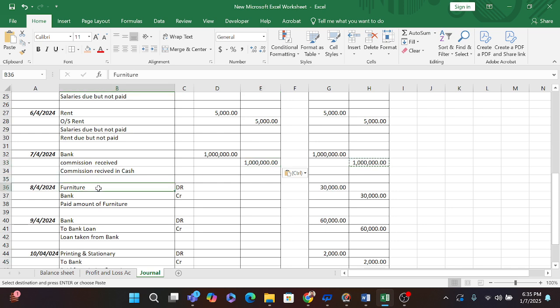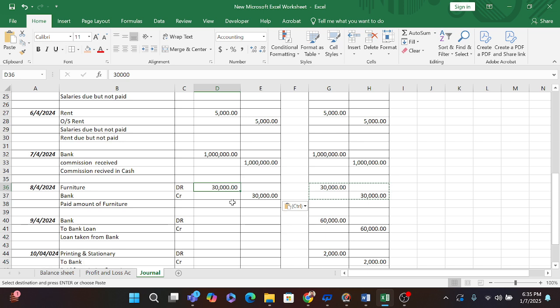So I am going on another entry, that is furniture. I am going to purchase furniture and pay the amount in cash. So I will post the entry, that is furniture account debit to bank. So how will it reflect in our books of account? We have 30,000 rupees, I will post here 30,000. So our furniture will be increasing.